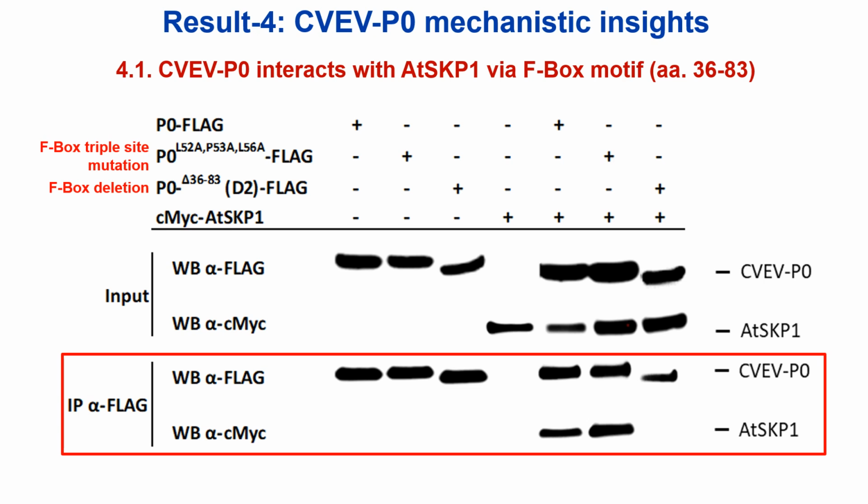In this IP blot, the reaction mixture was probed with anti-flag antibody to precipitate flag-tagged proteins and any co-precipitates. We see in the lower lane that wild-type P0 and the triple site mutant were still able to bring down AtSKP1, whereas the delta 36 to 83 mutant fails to do so. The F-box motif, which is located in this delta 36 to 83 region, is crucial for binding AtSKP1. And without that region, as in the delta 36 to 83 mutant, the interaction is lost.